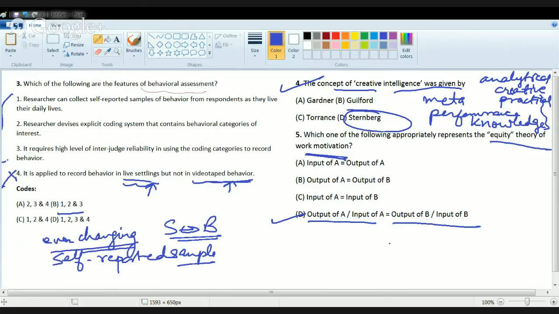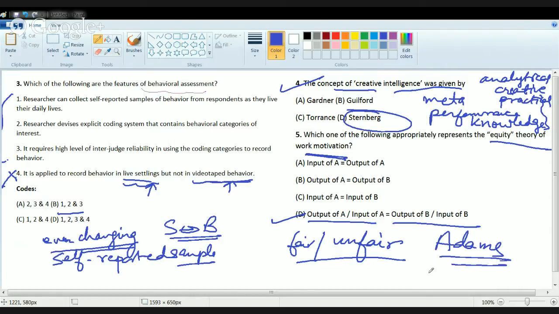Now let's understand the equity theory. Equity theory says that there is a relational satisfaction in terms of perception, and that perception can be of fair or unfair means. So either there is a fair distribution of resources, or there is an unfair distribution of resources. What we need to explain here is relational satisfaction, and this concept was given by Adams, where he talked about the inputs and the outputs as we discussed, and that is the relation he propounded between the input and the output. Now let's move on to the next set of questions here.